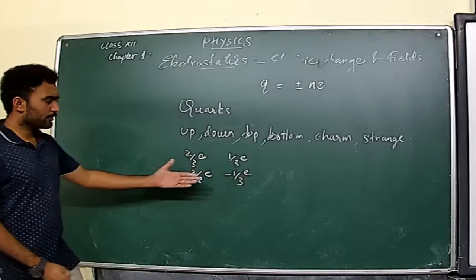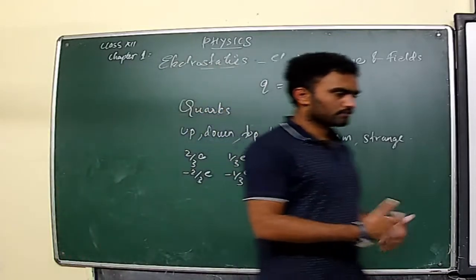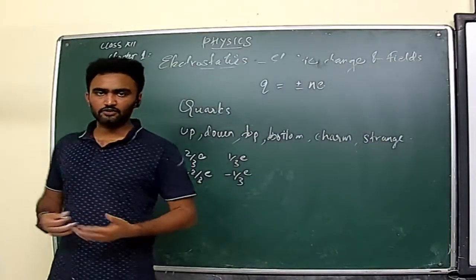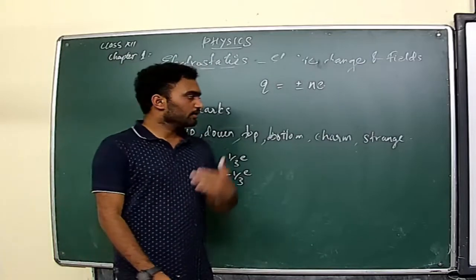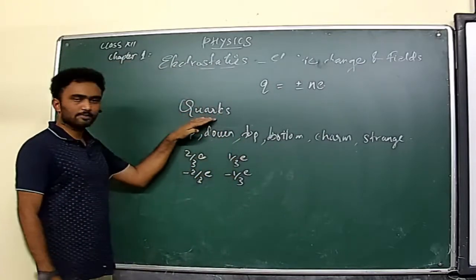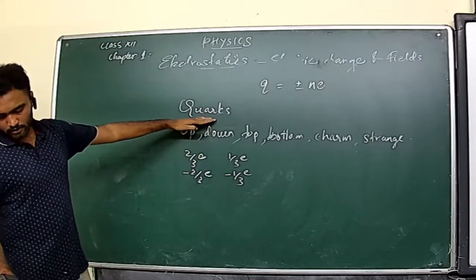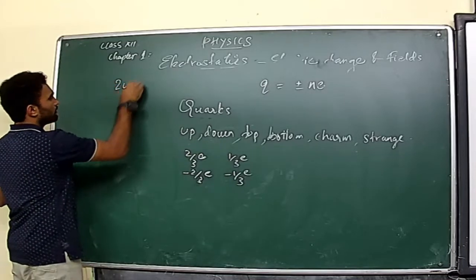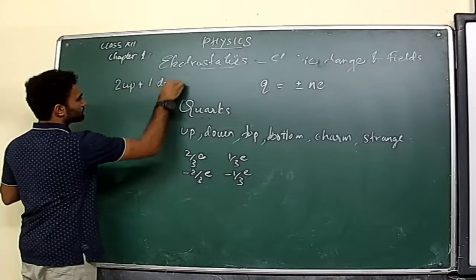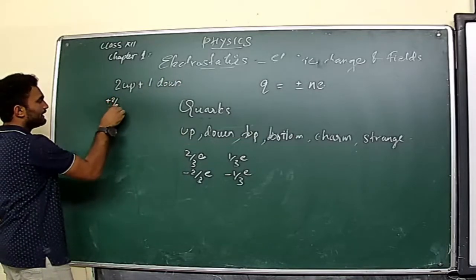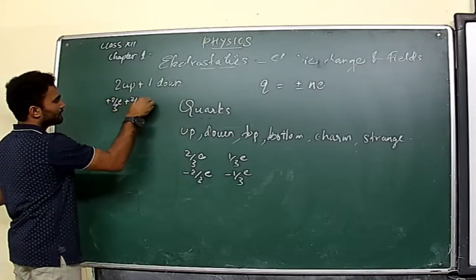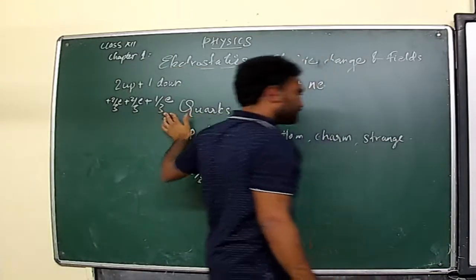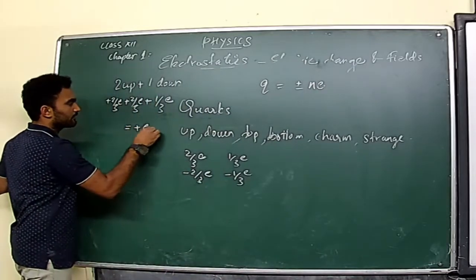Then you may get some doubt: how are you telling that quantization of charge is Q equal to ne? For that purpose you can consider the proton. What is the charge of a proton? It is equal to plus e, isn't it? A proton is made up of quarks. Basically it is made up of 2 up quarks and 1 down quark. So you can take 2 by 3 e plus 2 by 3 e minus 1 by 3 e. You can check the arithmetic of this, and you will see that it is equal to plus e.